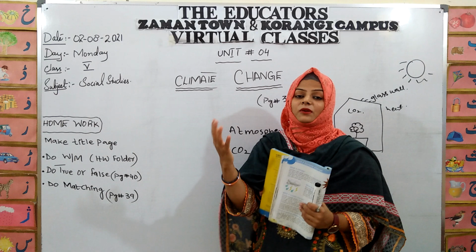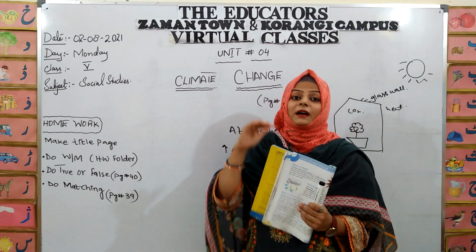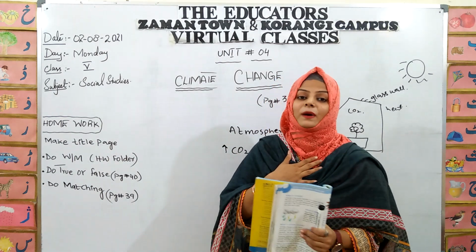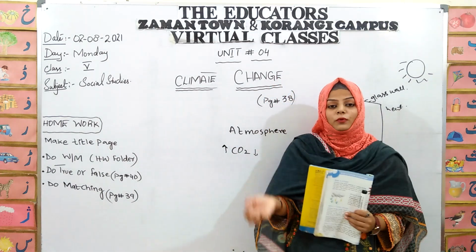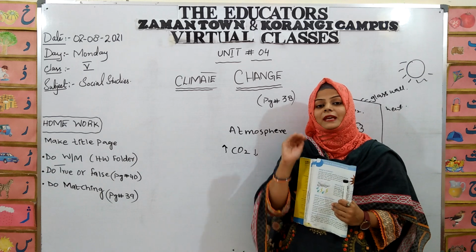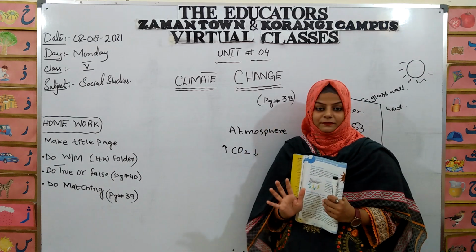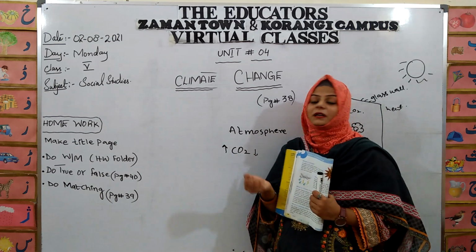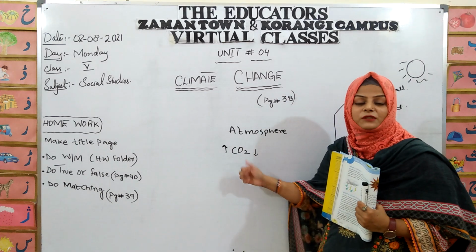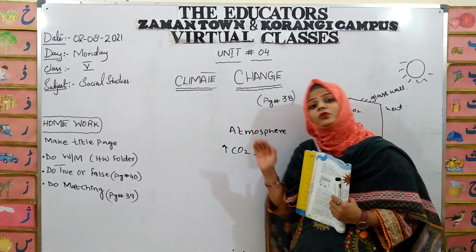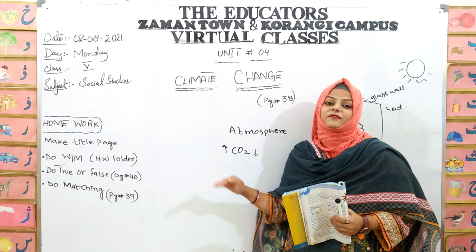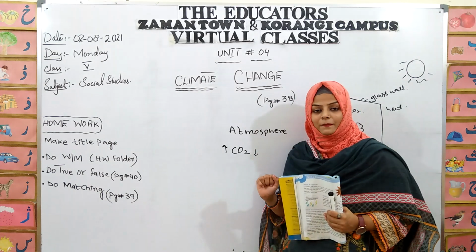When they release oxygen, there is a high amount of oxygen in the atmosphere for us. That's why we say to plant more and more trees to keep our earth cooler, because planting trees can easily absorb the carbon dioxide from the atmosphere, which keeps our atmosphere cooler as well. It is beneficial for us and also for our atmosphere.